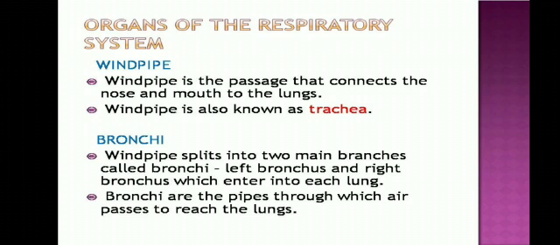Bronchi. Windpipe splits into two main branches. That is called bronchi. One is left bronchus and the other one is right bronchus, which enters into each lung. Bronchi are the pipes through which air passes to reach the lungs. The main function of bronchi is to provide a passageway for air to move into and out of each lung.